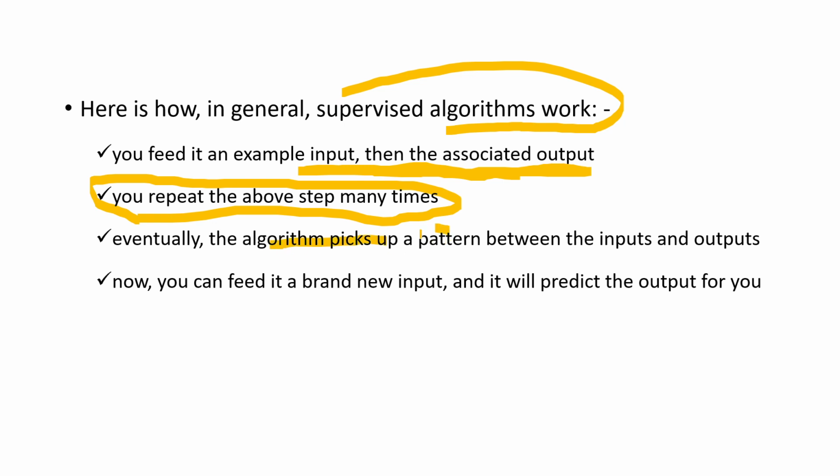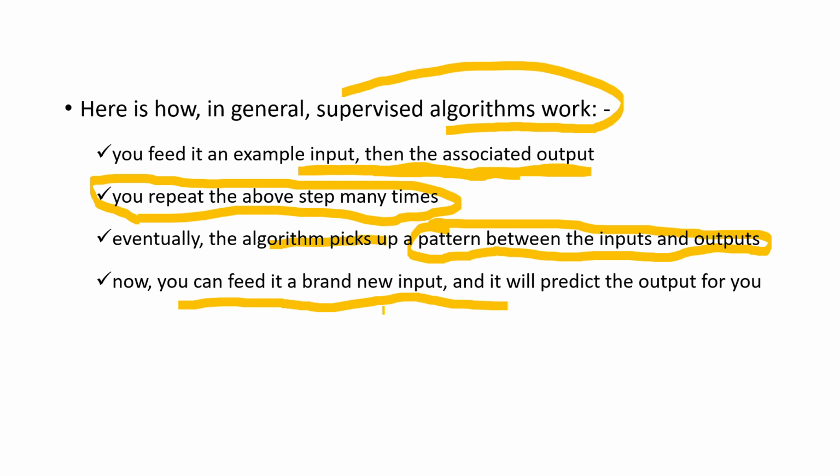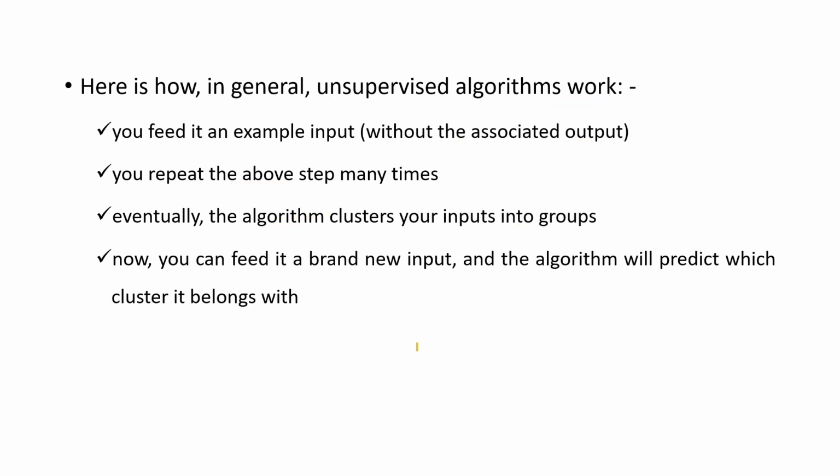What the algorithm will do is recognize a pattern, or relationship, between input and output, and finally you will test that relation by giving a new input. We call this validating the built model. The general approach of the unsupervised algorithm is very similar to that of the supervised algorithm.